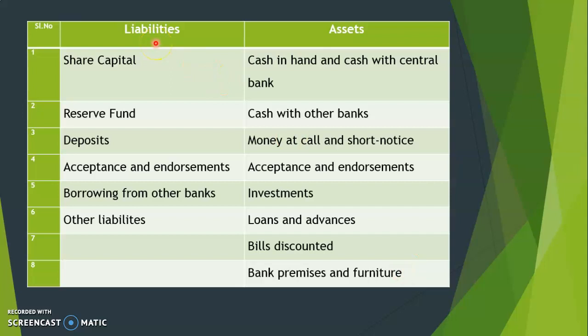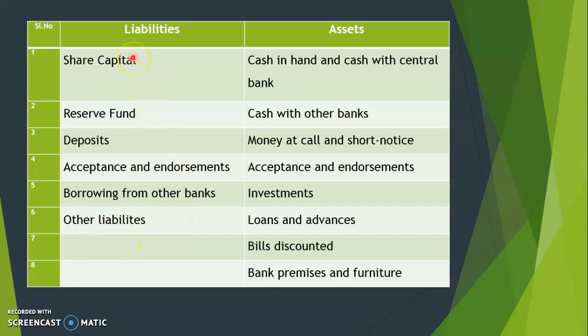So this is a model balance sheet of a commercial bank. You can see two columns: liabilities on the left side, assets on the right side. So what are the major liabilities of a commercial bank? Share capital, reserve fund, deposits, acceptance and endorsements, borrowing from other banks, and other liabilities.